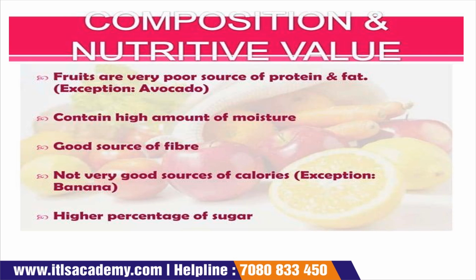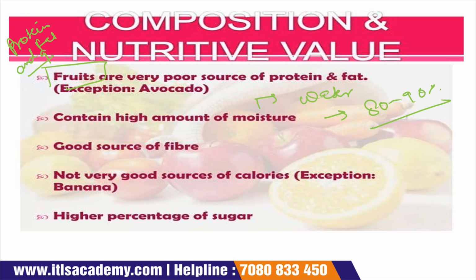Now we all know that fruits are a poor source of protein and fat. When we eat fruit, it is a poor source of what? Protein and fat, except avocado. Avocado is a good source of protein and fat. Fruits also contain a high amount of moisture, as we already saw in the composition of the fruit, that the amount of water present in fruits is about 80 to 90%. That's why they come under the category of high moisture content.